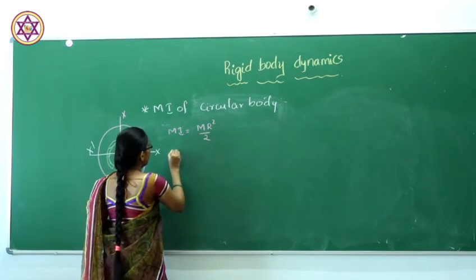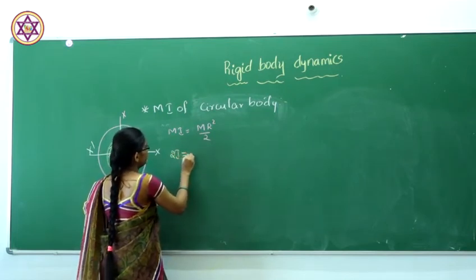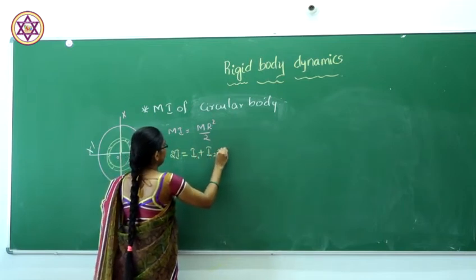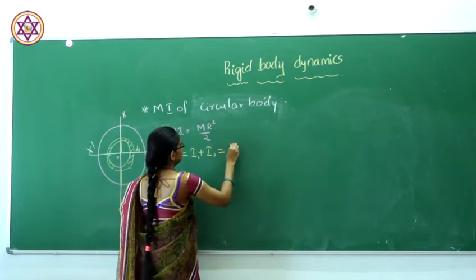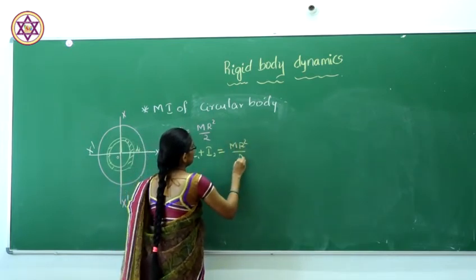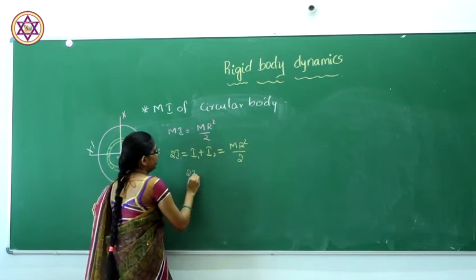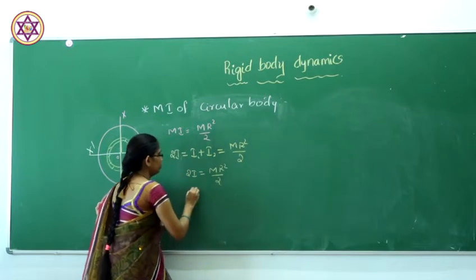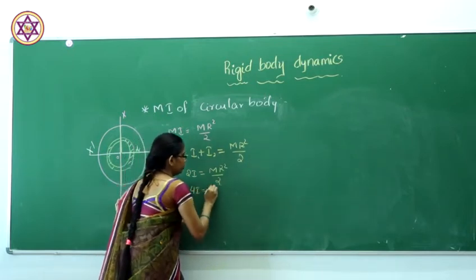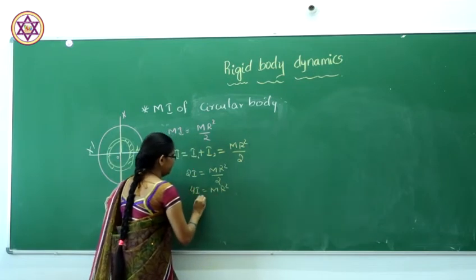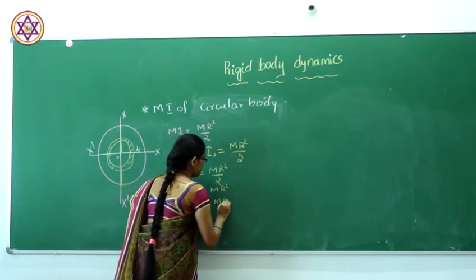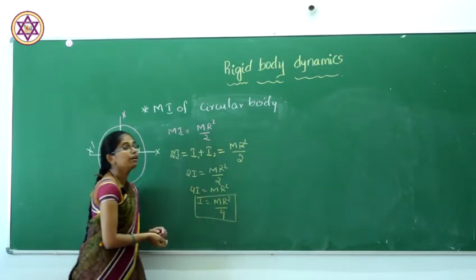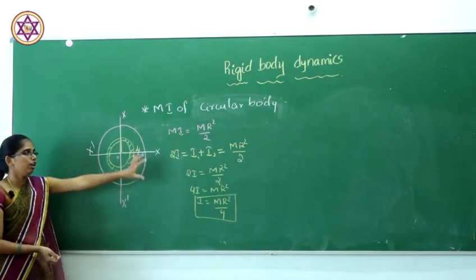That means the moment of inertia of the whole will be given by I1 plus I2, so 2I will be equal to m r square divided by 2. 4I will be equal to m r square. I will be equal to m r square divided by 4. So this is the moment of inertia when we consider the axis along the diameter.